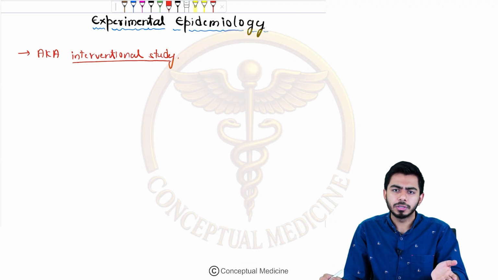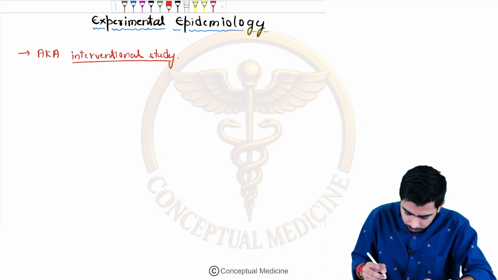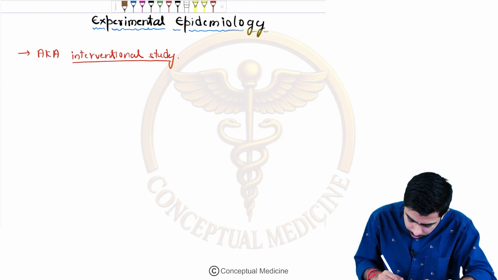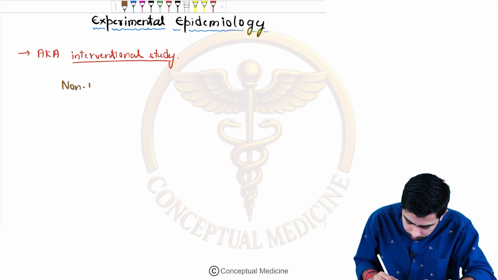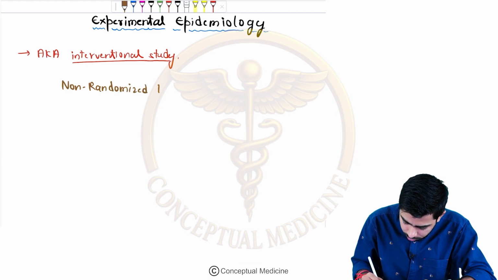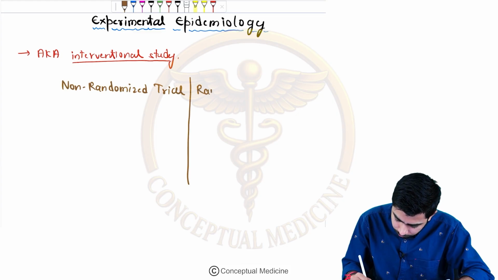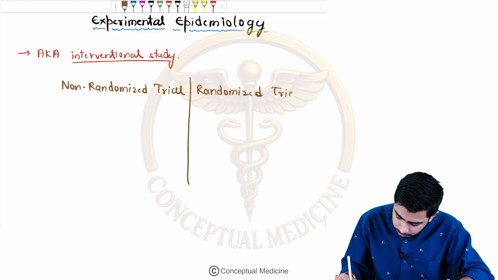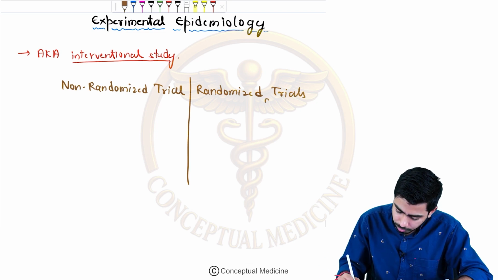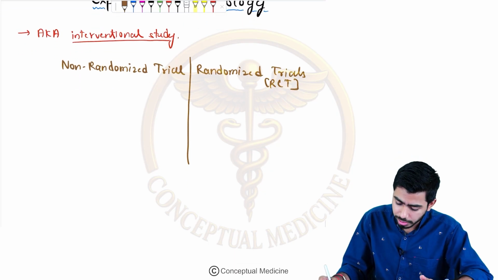What is this randomization? We'll talk about that. First of all, on one side we write the non-randomized trial, and on the other side the randomized trials, very popularly abbreviated as RCT, randomized control trial.